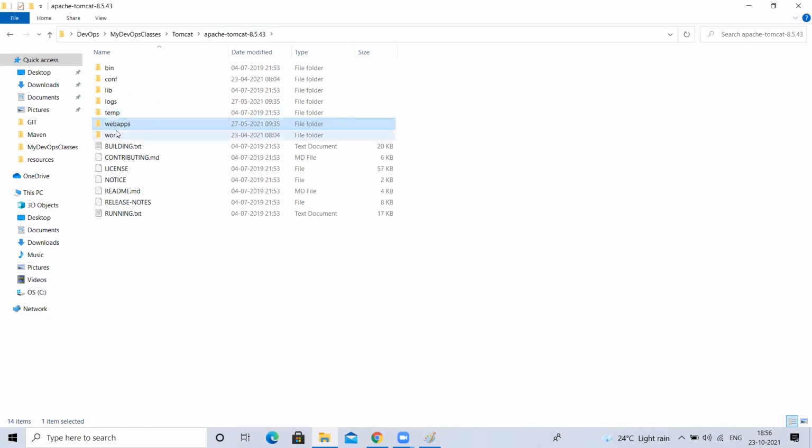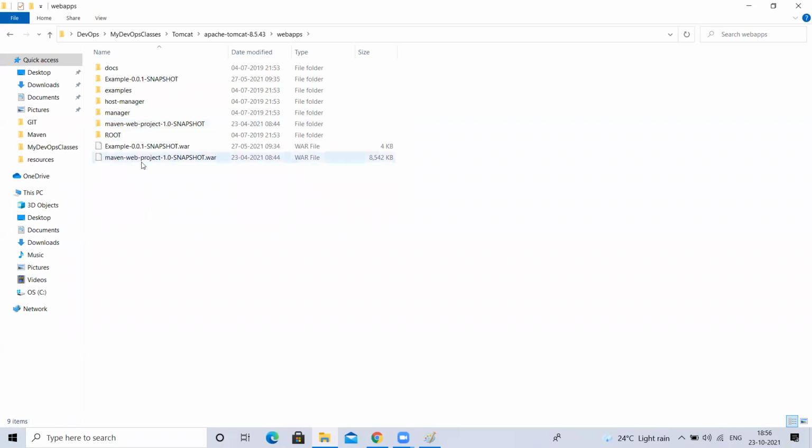So what is this webapps? This is one of the important folders. Work is also similar to webapps, but I'll explain the meaning of work later. Webapps is where, as I said, you deploy an application in Tomcat. Listen properly. Deploying an application in Tomcat server is nothing but taking the Maven generated artifact, copying it, and placing it here. That's it. Deploying into Tomcat is nothing but copying the WAR file.